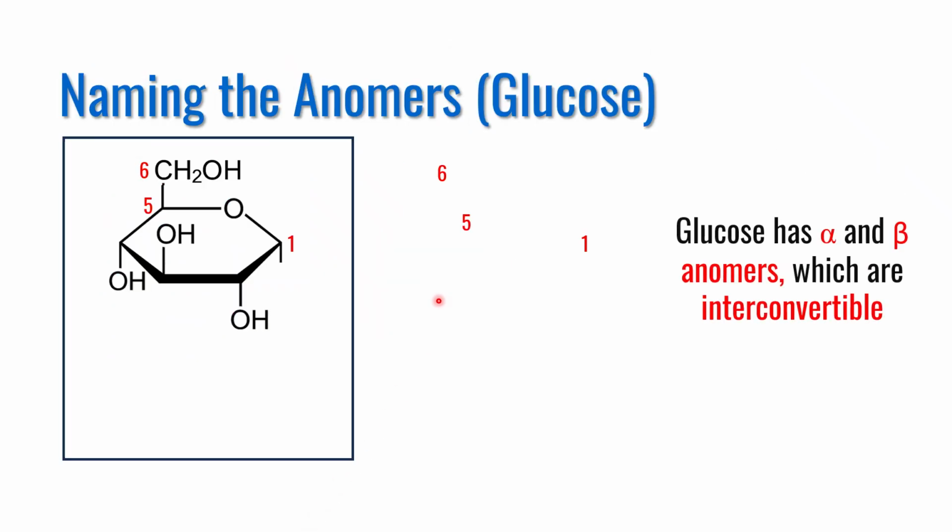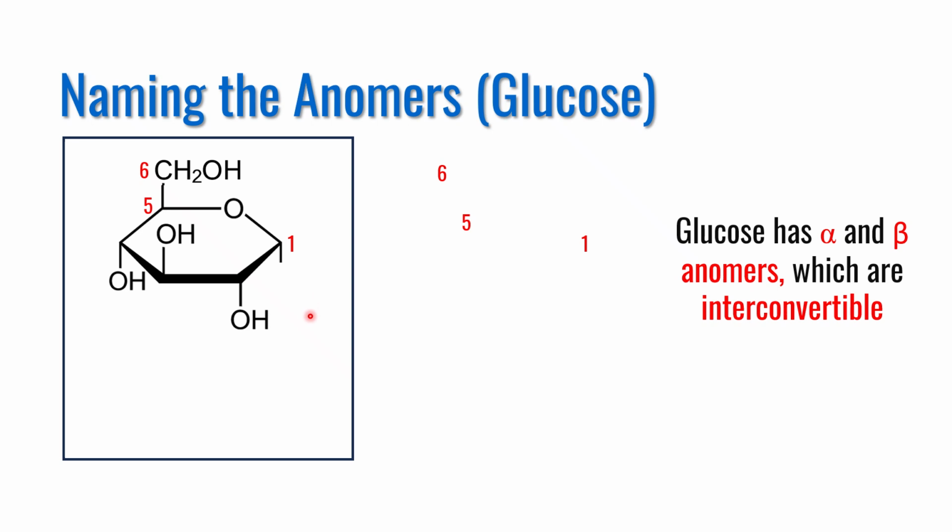Let us discuss the types of anomers and their nomenclature using the example of glucose. This is the hemiacetal ring for glucose, where carbon 1 is a chiral center. This is known as the anomeric carbon atom. The orientation of the OH group on this anomeric carbon atom will define the type of anomers and their name.